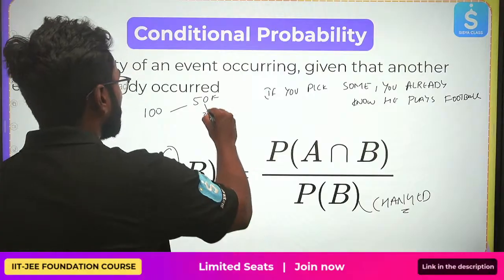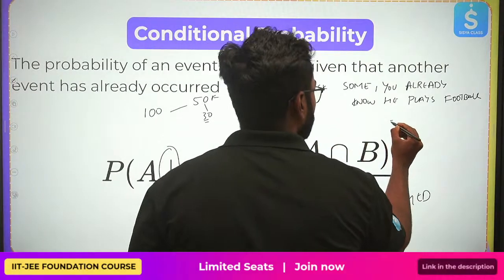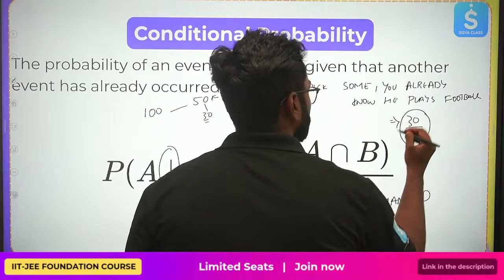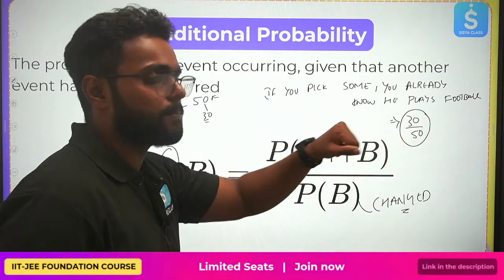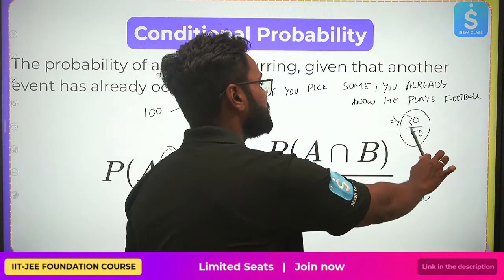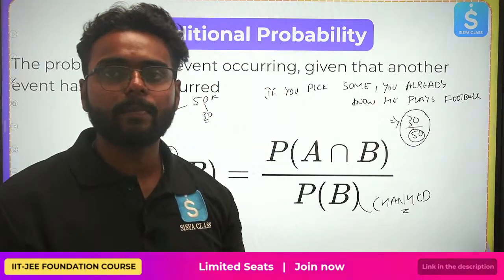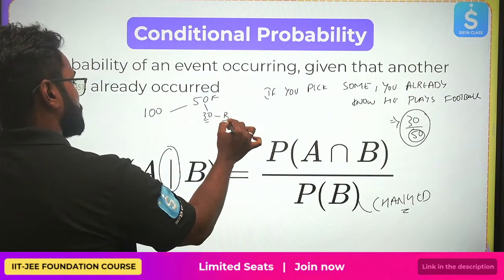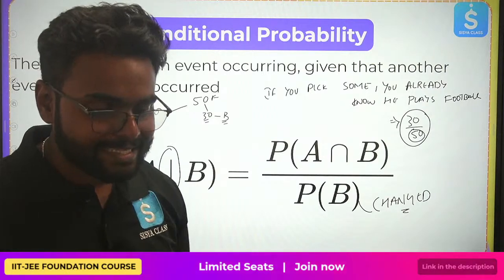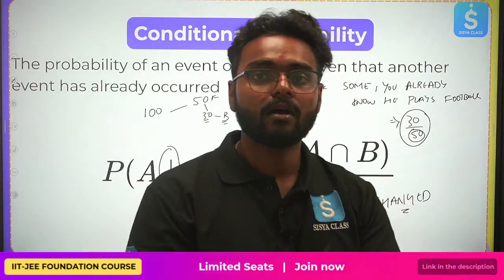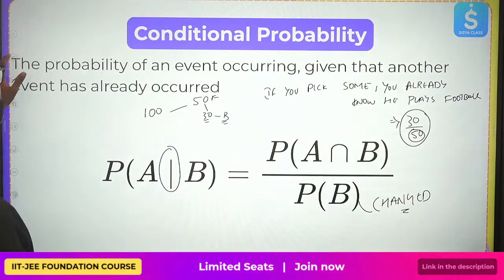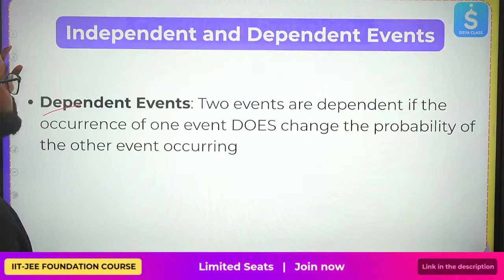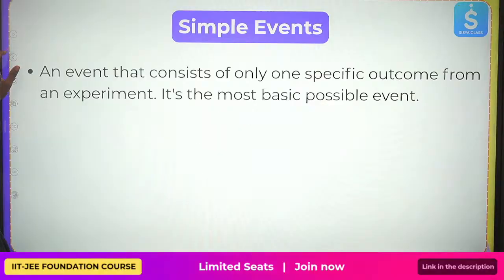You have 30 people, right? So the probability gets updated to 30 by 50, because you know the total number of people playing football is just 50, and out of 50, 30 people are playing basketball also. Bayes' theorem is nothing but an extension of our conditional probability. We have studied this example of a conditional probability, right? Yes, let's continue.